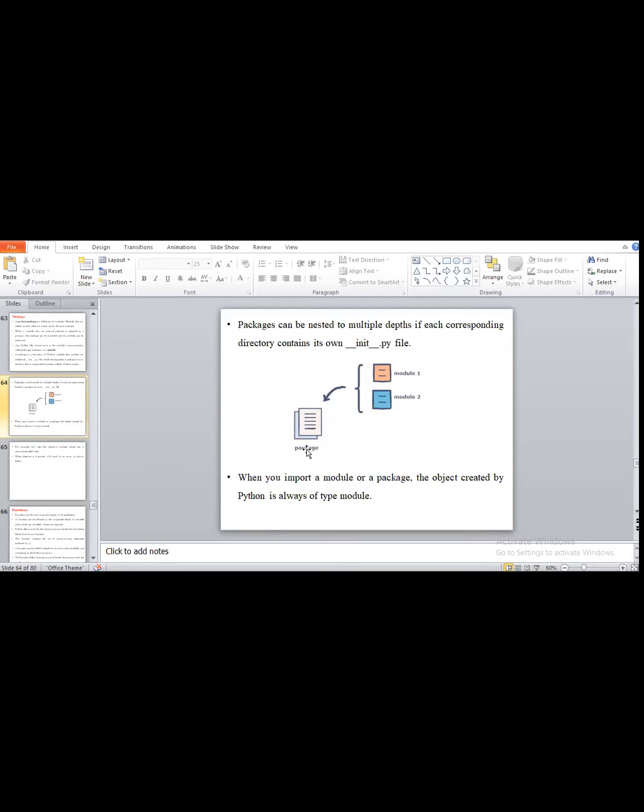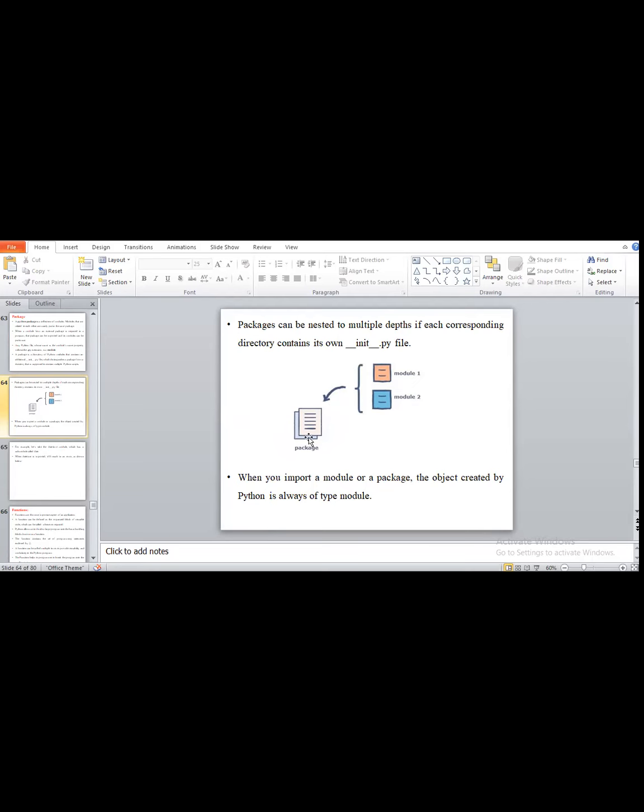In this math package we have a number of modules, like pi, or exponent, or min max for finding the minimum and maximum, or finding the power of any number, all such modules. So math is one package. Why do we call math a package? Because in this package we have the collection of modules.